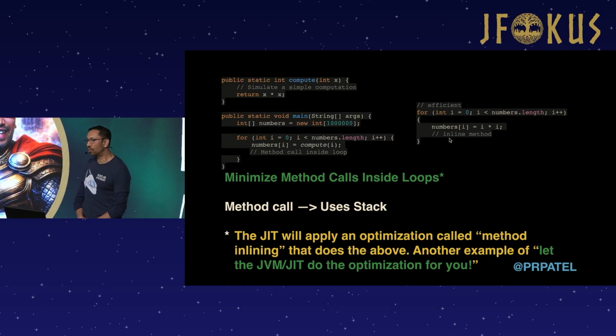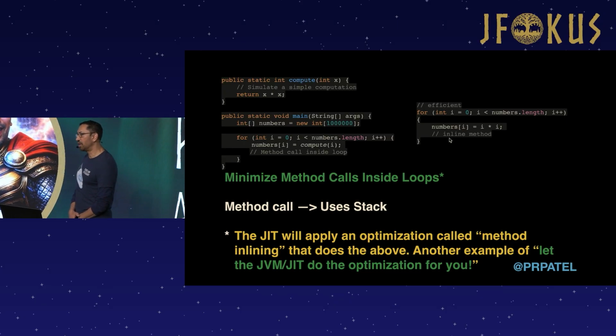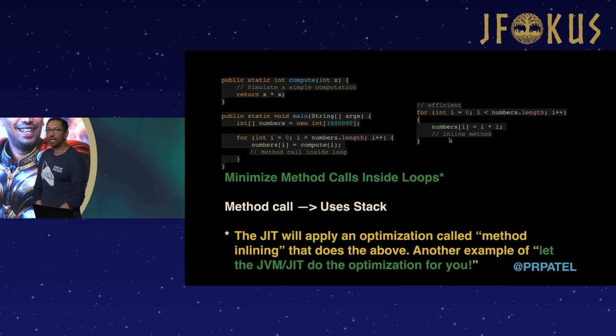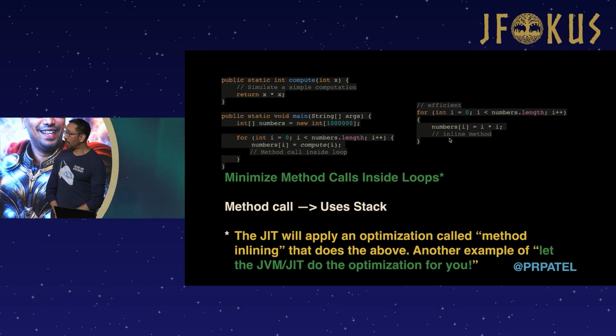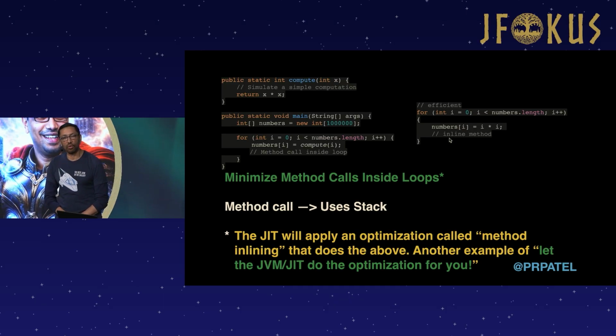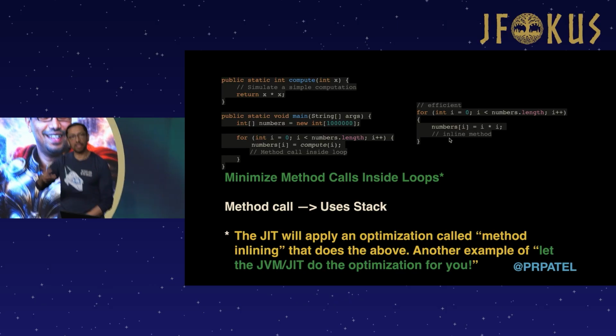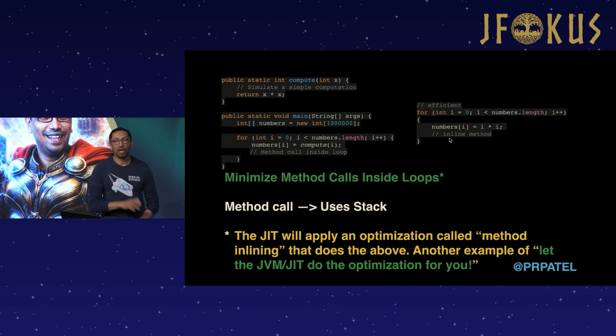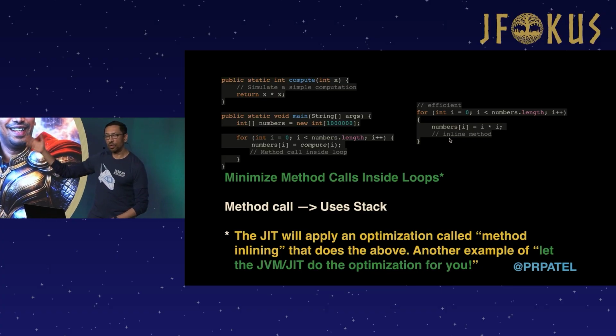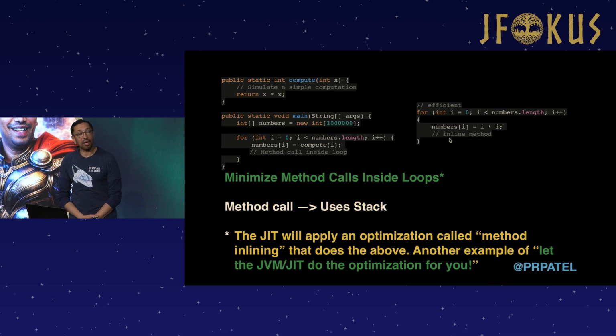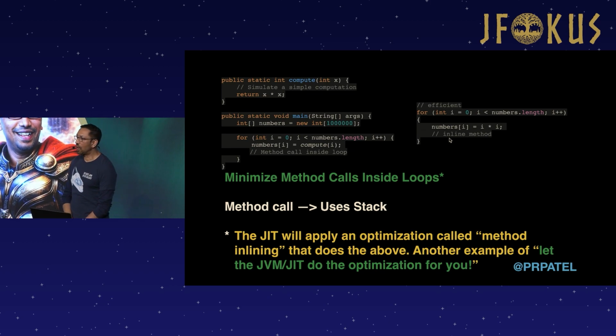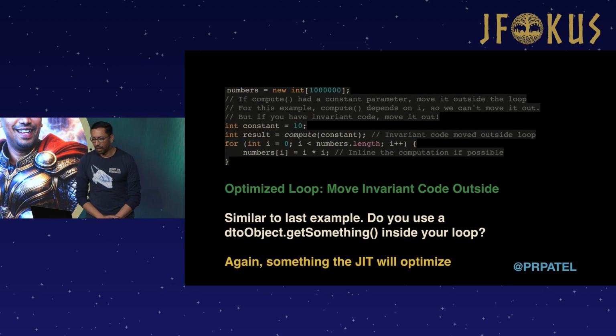So something like this you don't really have to worry about too much, because after running this a few hundred or a few thousand times, the JIT compiler will recognize that you're just calling this thing over and over again. So it will just take that bytecode and inject it directly into the place where it's being repeatedly called, so you're no longer calling a method to do this. It does the method inlining for you rather than you having to do it manually. Okay? So I think we've got time for a couple more here.